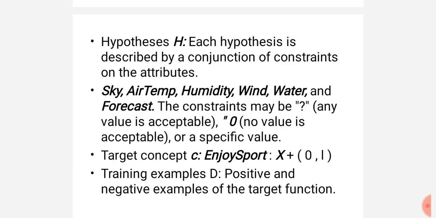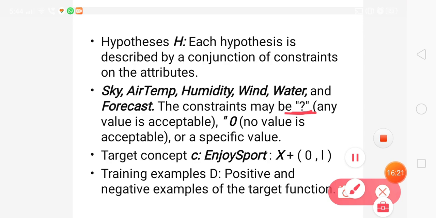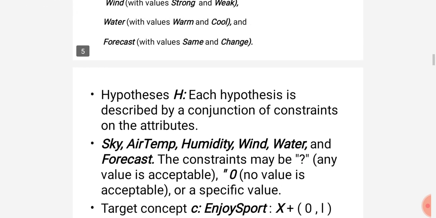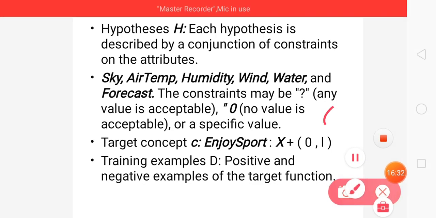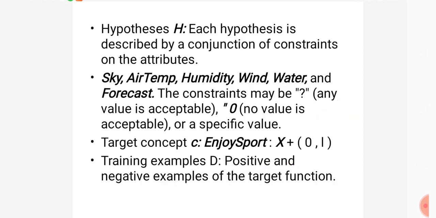Once again, the more general value is represented with the question mark, and no value is represented with the null, and a specific value is represented depending on the particular value. The target concept is represented with C of x, which takes the 2 values 0 and 1. Training examples for this target function are positive and negative examples of the target function.